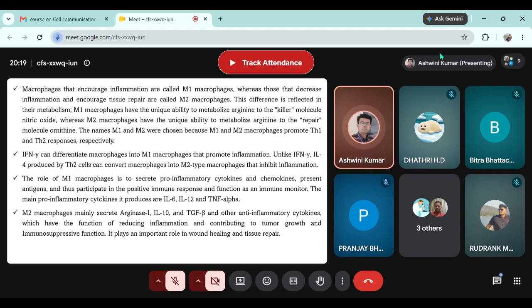Even if there is no infection, any tissue which is damaged, or any kind of open wound, will naturally try to get itself repaired, as we just discussed about a small scratch. So when an open wound is repairing itself, one of the molecules that helps in that repair is ornithine.